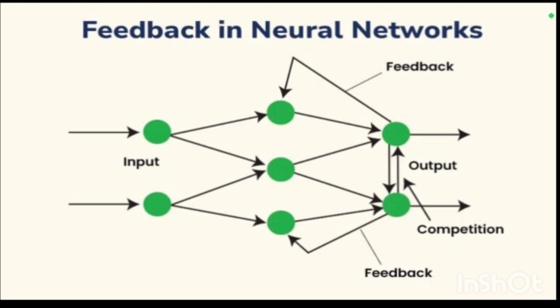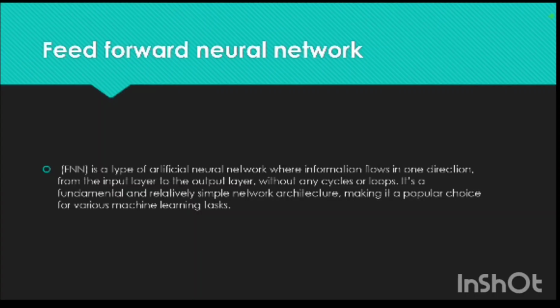This is the structure of how a feedback neural network works. These networks have connections that loop back, allowing information to be fed back. This structure enables them to handle sequential data and temporal dependencies, making them suitable for tasks like time series prediction and language modeling. The parts of this neural network are input and feedback, output and competition.